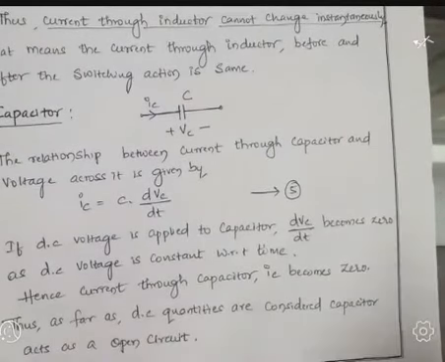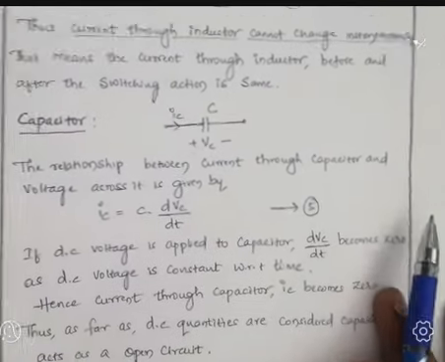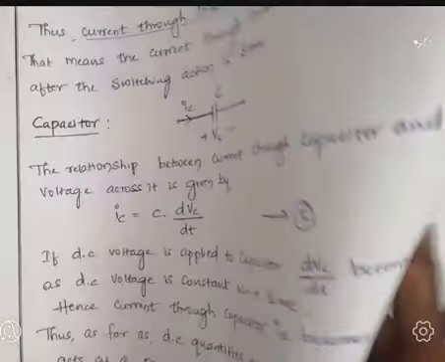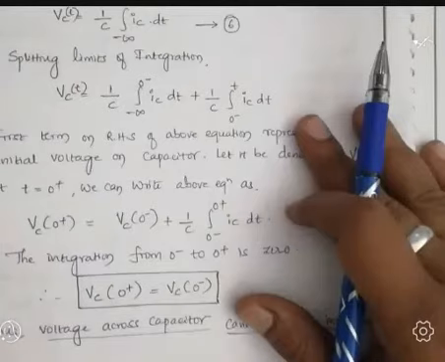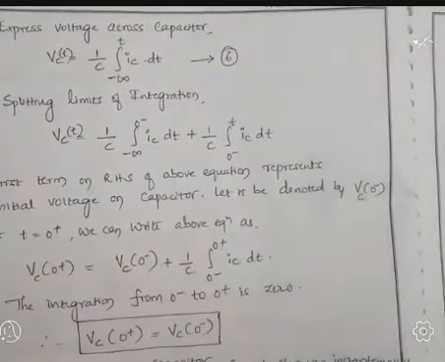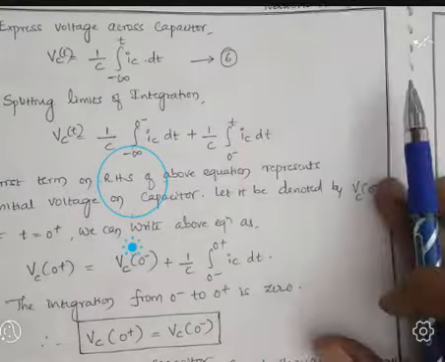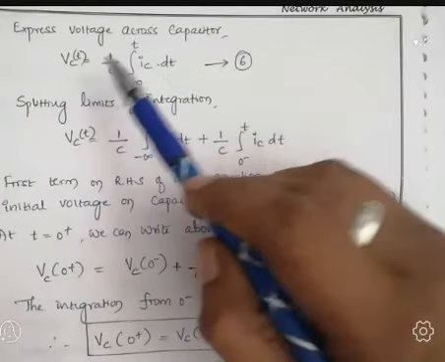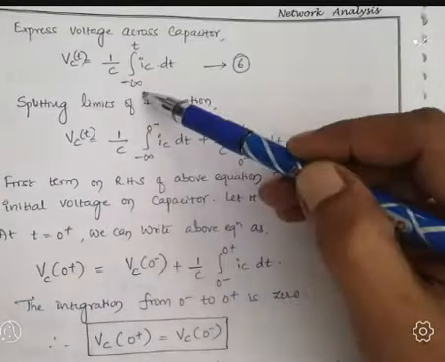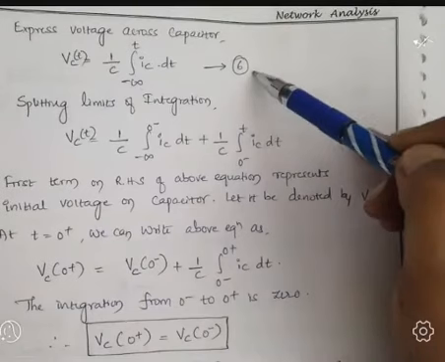So up to now we discussed the initial conditions of basic passive elements. Now for the same capacitor, let us calculate the voltage. The voltage across the capacitor is given by Vc of t equal to 1 by C integration over the limits minus infinity to t of Ic dt, which I represent as equation number 6.